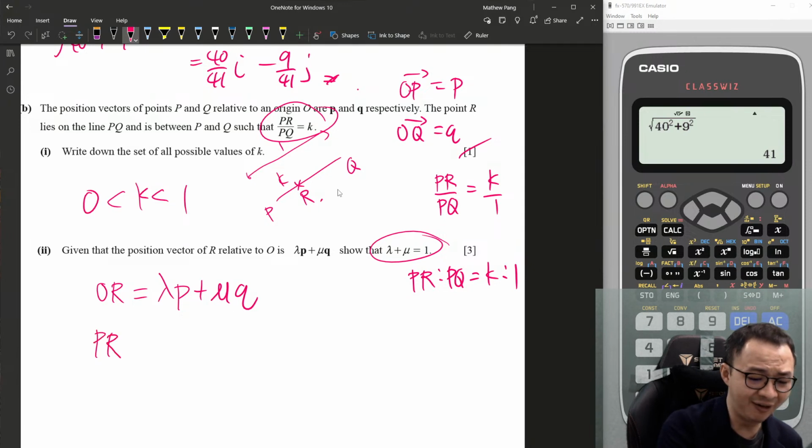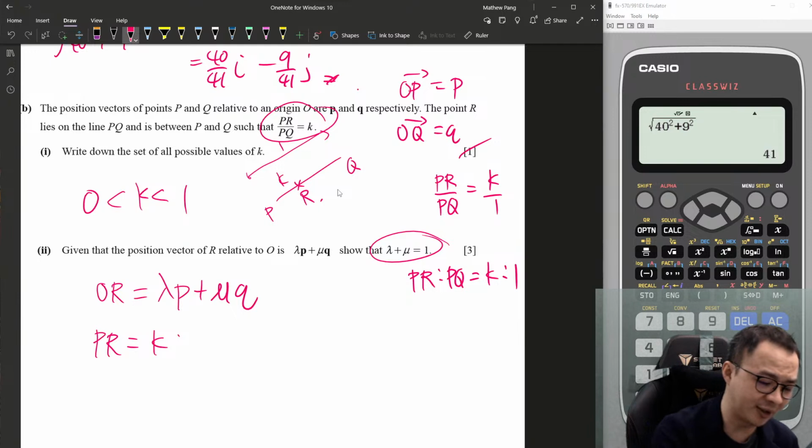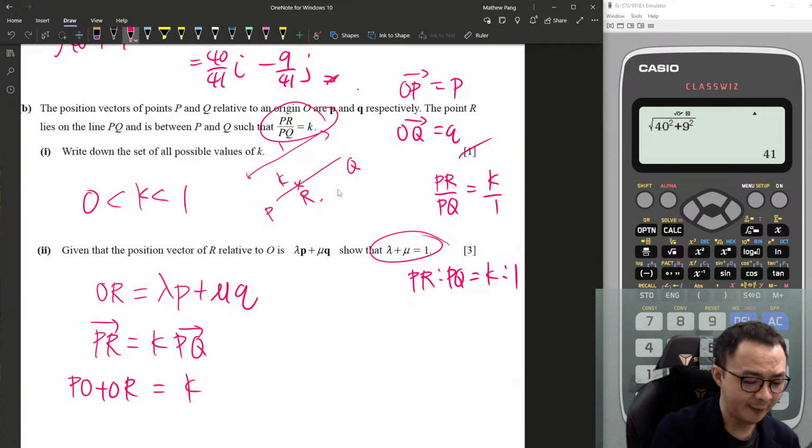I will say PR equals K PQ. So this is PO plus OR equals to K times PO plus OQ.